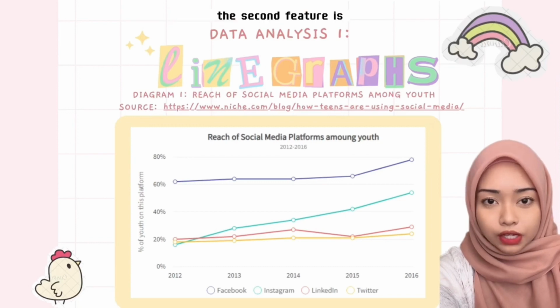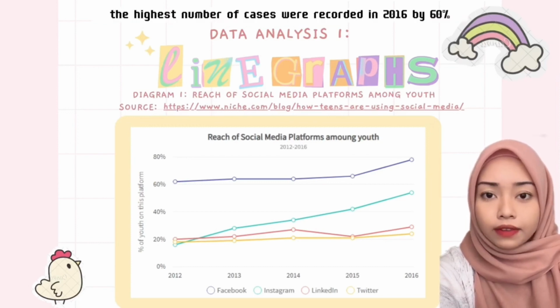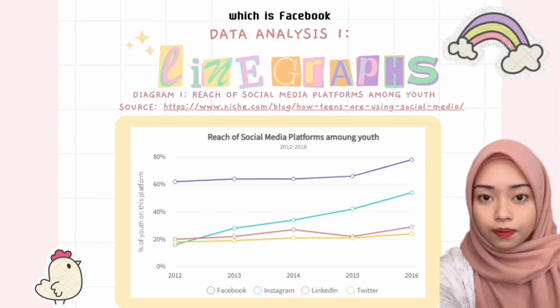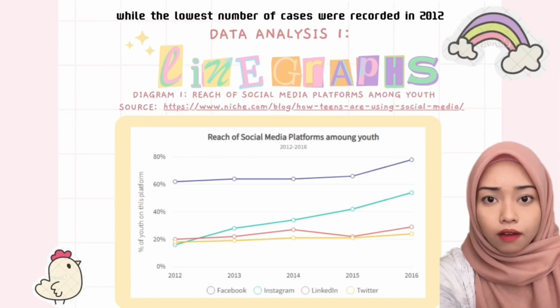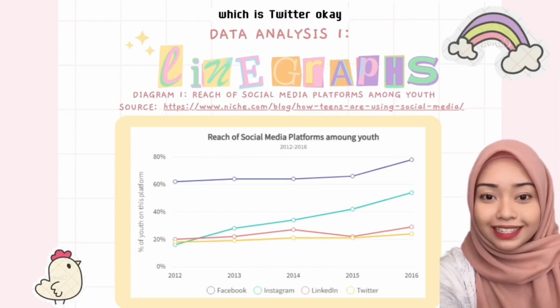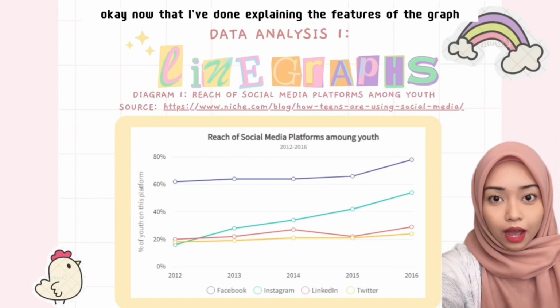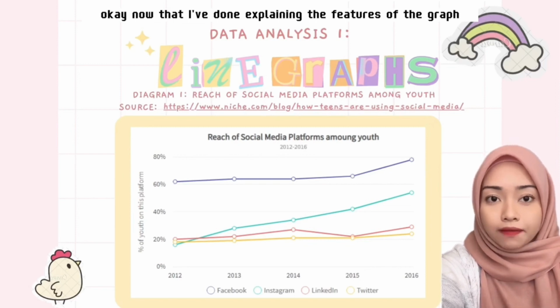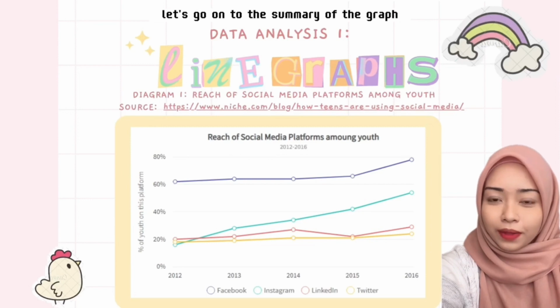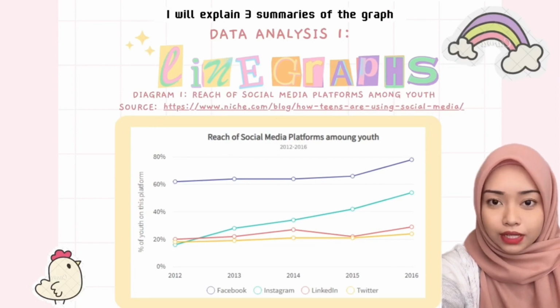The second feature is that the highest number of cases was recorded in 2016 at 60%, which is Facebook, while the lowest number of cases was recorded in 2012 at 20%, which is Twitter. Okay, now that I've done explaining the features of the graph, let's go on to the summary of the graph.